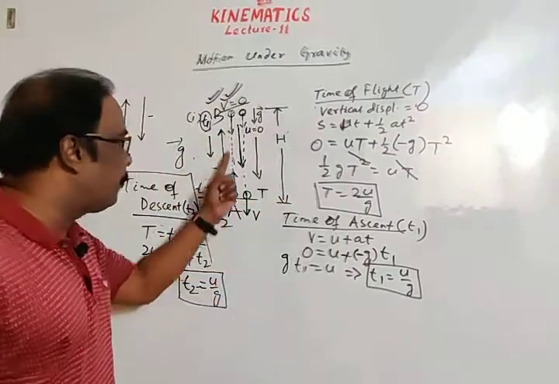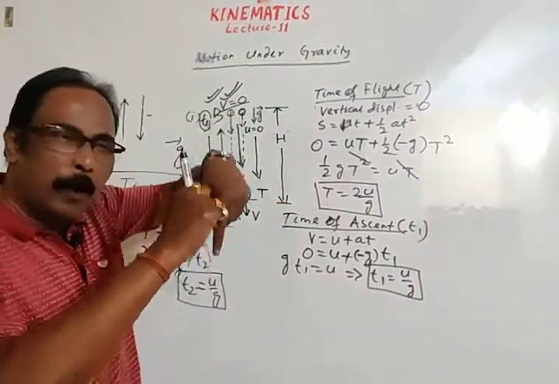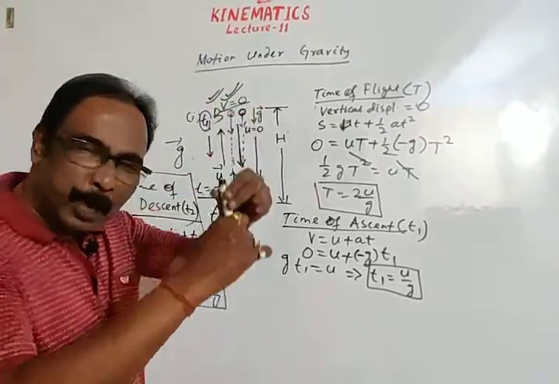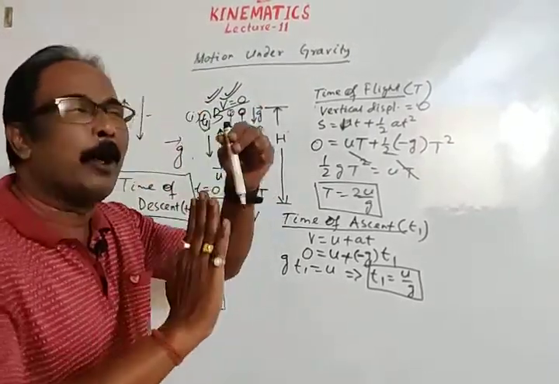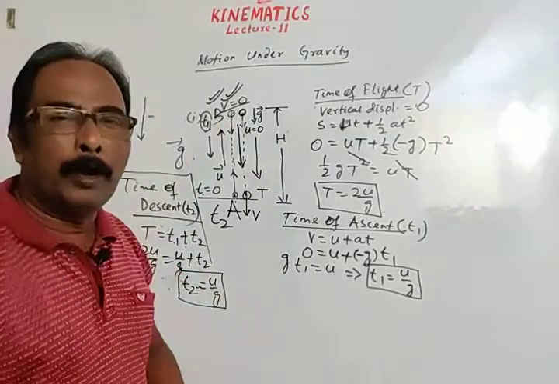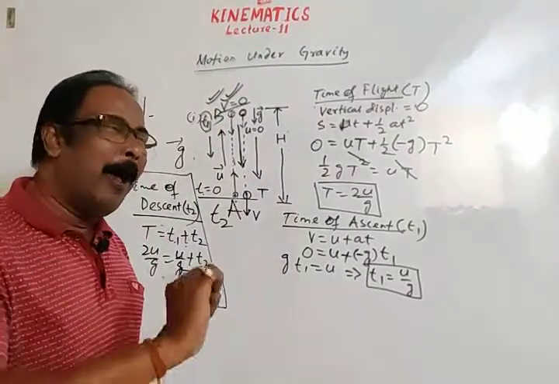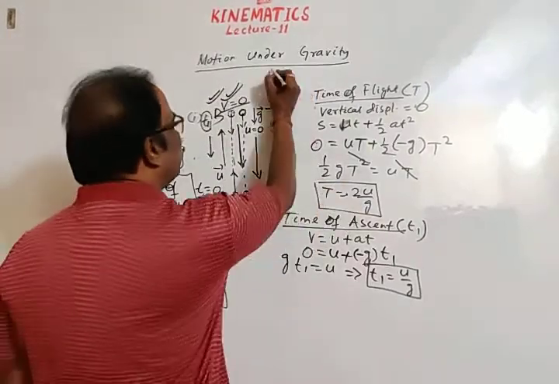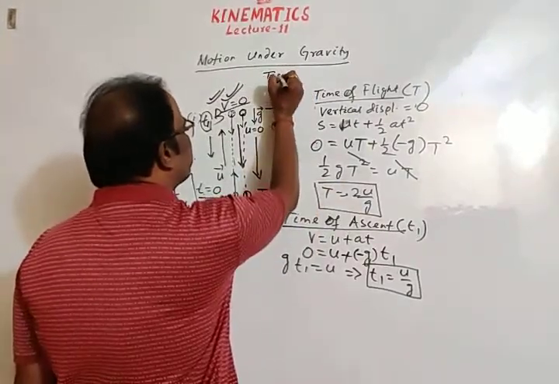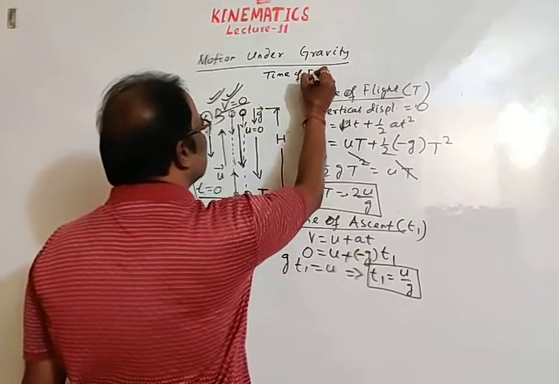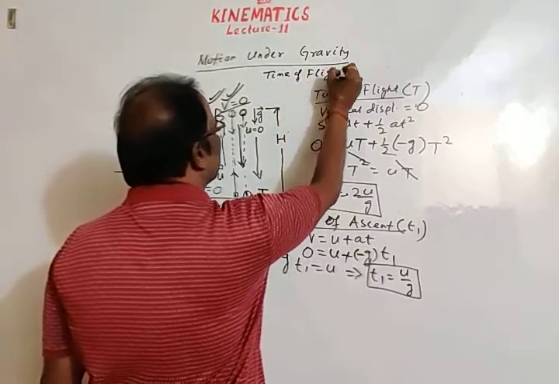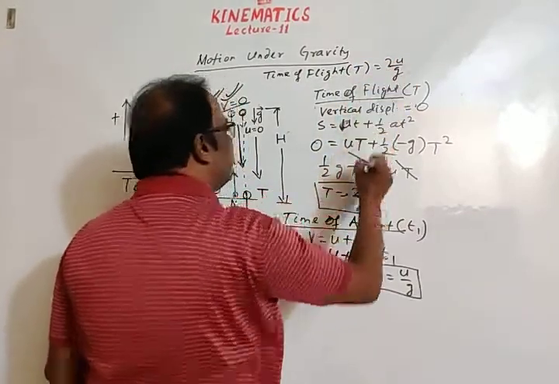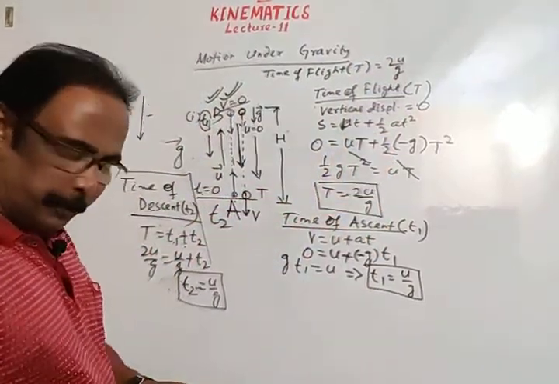If the body moves upward, friction due to air opposes its upward motion. If the body moves downward, friction due to air opposes its downward motion. If air resistance is neglected, I am writing here this result: time of flight T is equal to 2u by g. Time of flight is 2u by g.